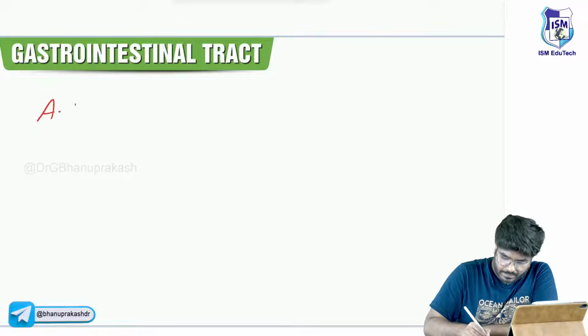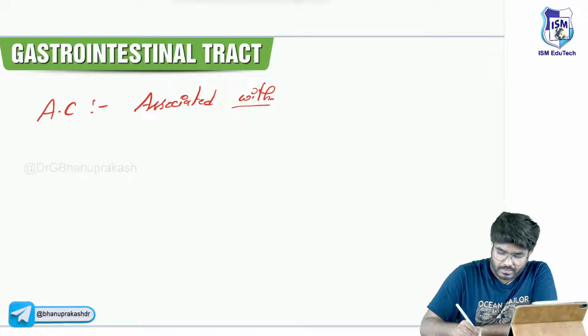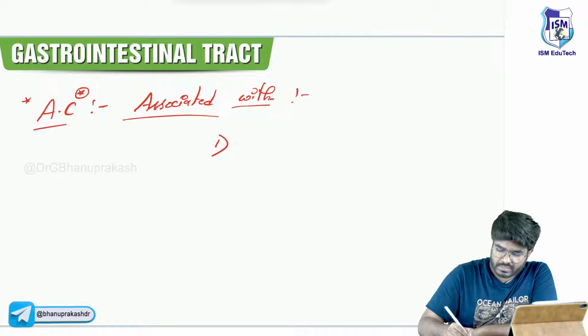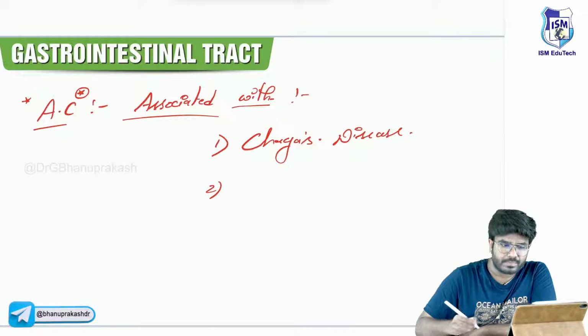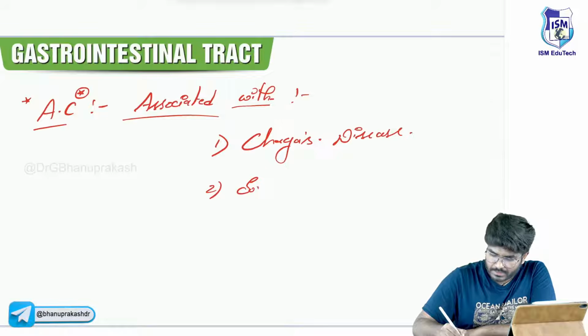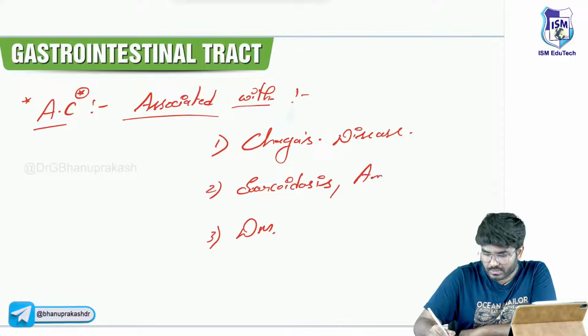Achalasia Cardia is associated with which disorders? Who will develop this Achalasia Cardia? Number one, Chagas disease. Not only this, sarcoidosis, diabetes mellitus, and amyloidosis.